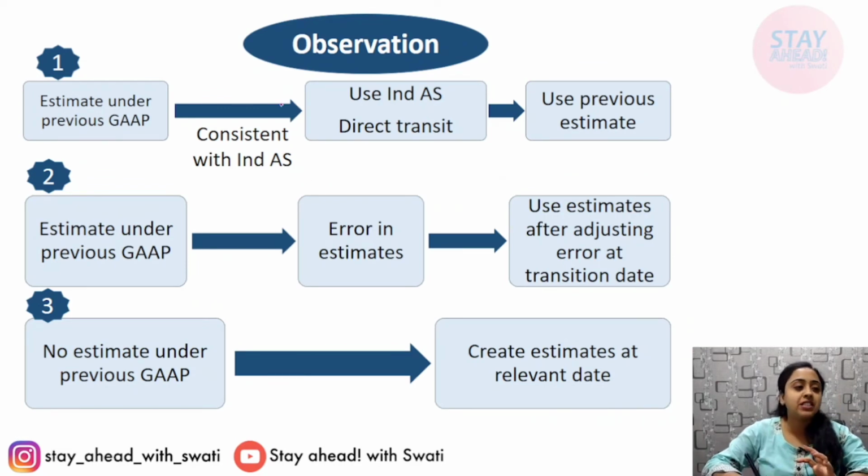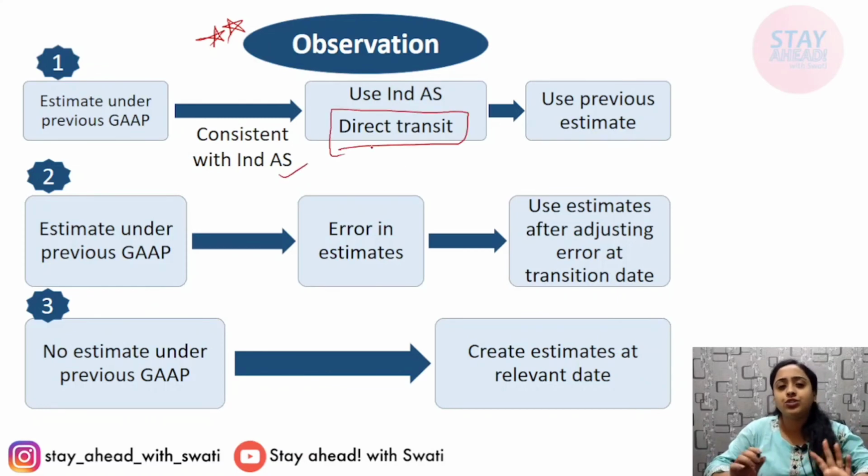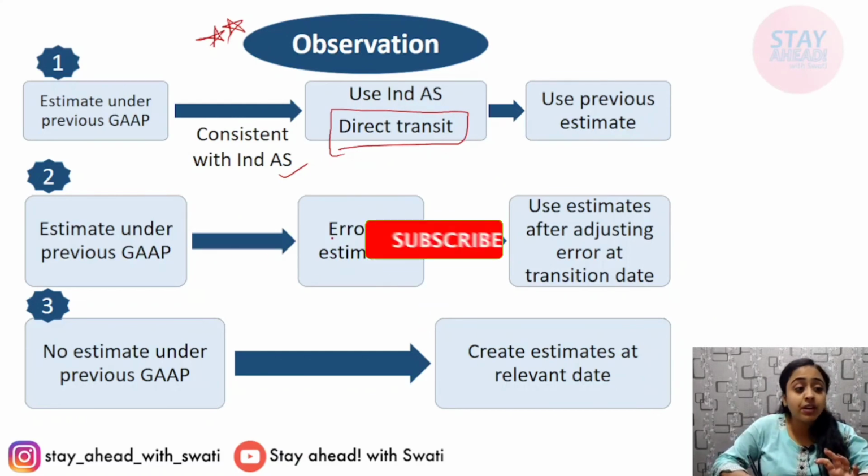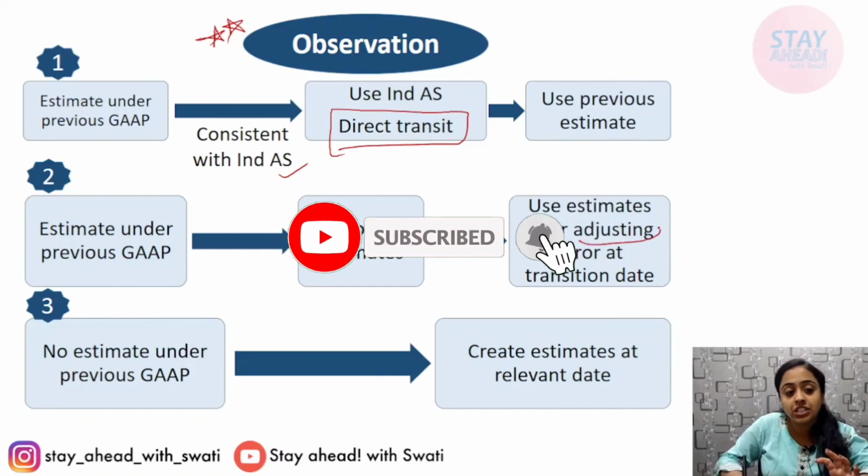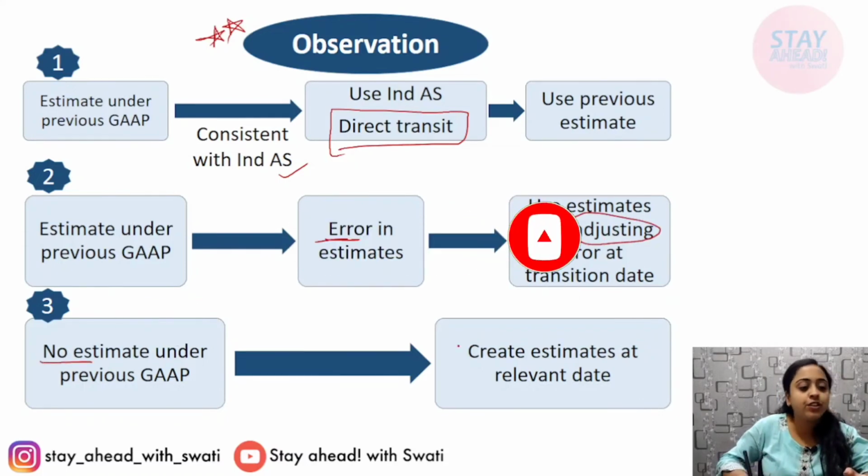Very simplified chart. Please mark this double star, read it. Again, a summary is given of the previous slide. Estimate under previous GAAP, if it is present, and if it is consistent with the Ind AS, then go for the direct transition, no issue at all. Use previous estimates. If estimates were given but error exists, then you have to make adjustments. If no estimates exist, then you have to create them.